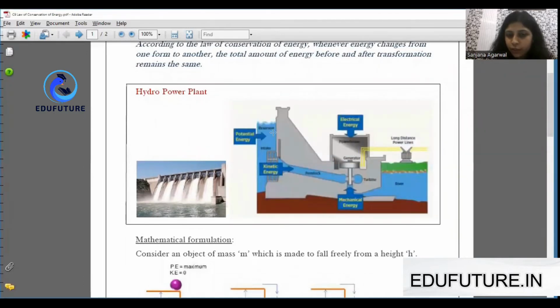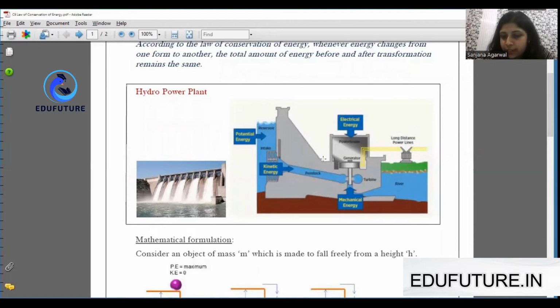Here we have the reservoir of a dam where a large amount of water can be stored. Because it is lying at such height, it possesses high potential energy. When the water is released from the reservoir, it falls down with a very high velocity, and because of higher velocity, it possesses higher kinetic energy.